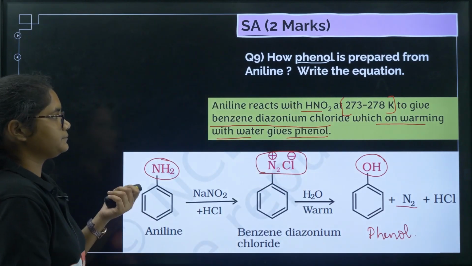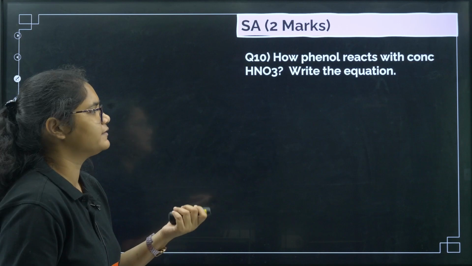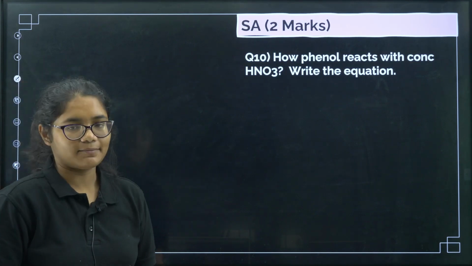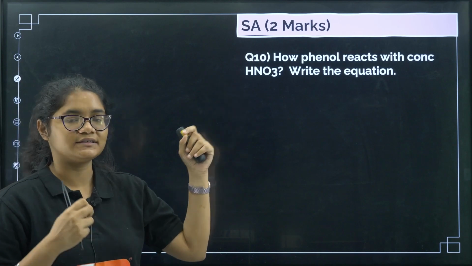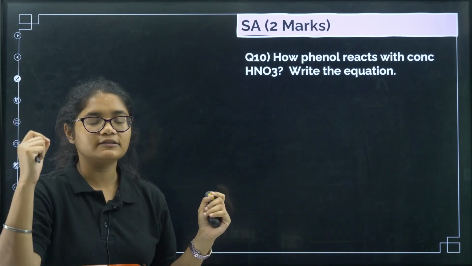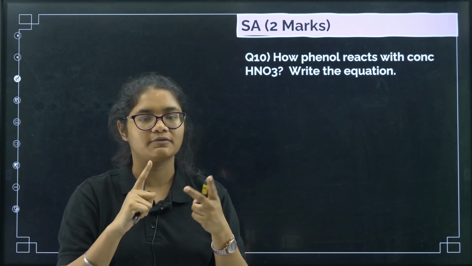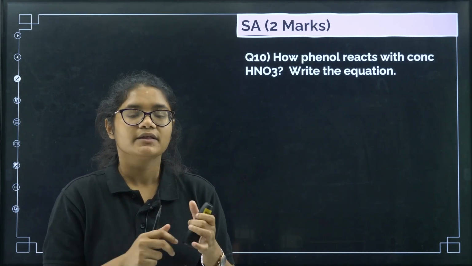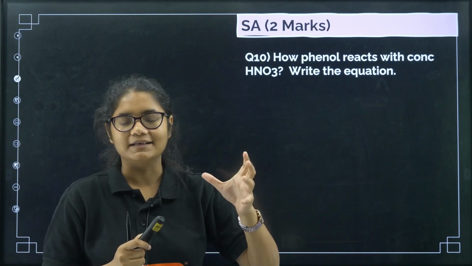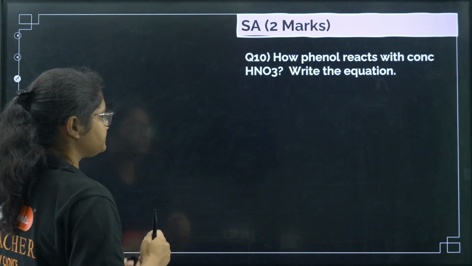Clear? Next, how does phenol react with concentrated nitric acid? Write the equation. If you remember, phenols have a highly activating group. So if you react with concentrated nitric acid, all three positions, the 2 ortho and 1 para positions, are replaced with nitro groups. As a result, the product called picric acid is formed. So how will we write the answer?